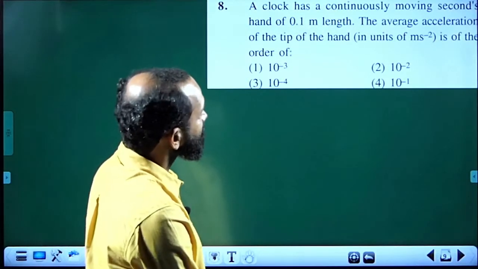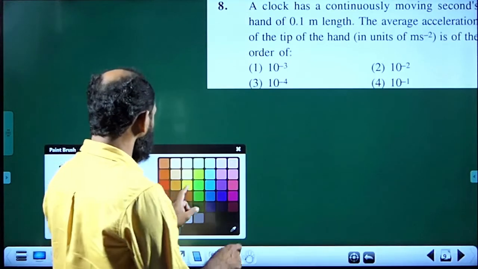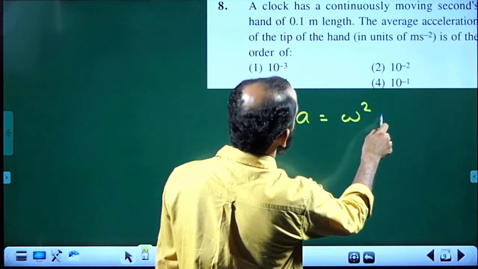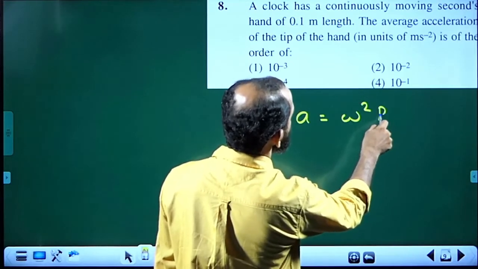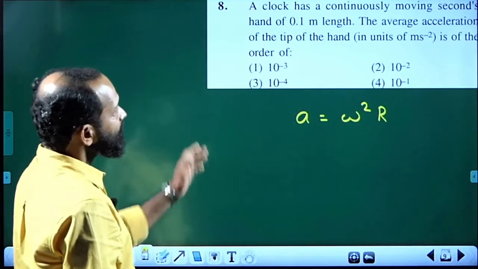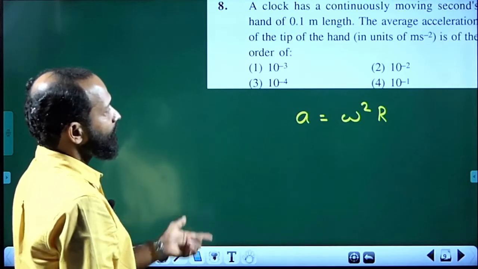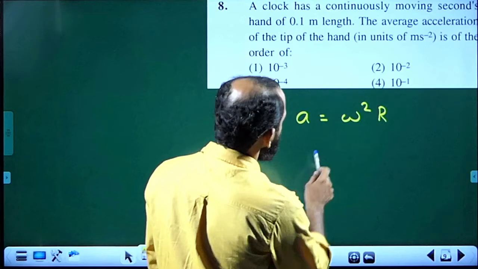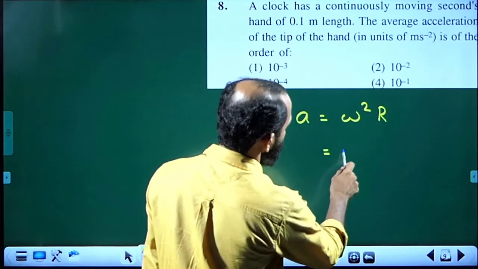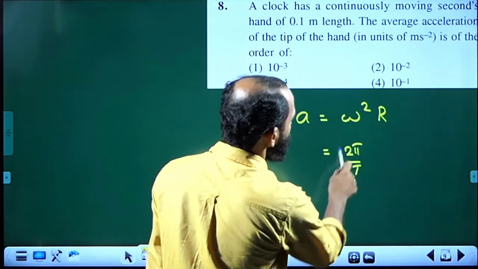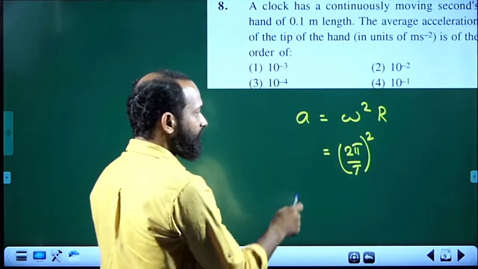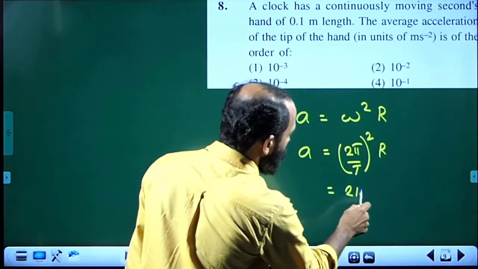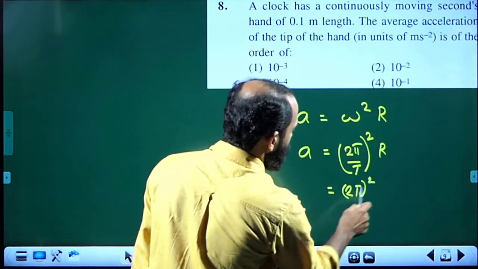Average acceleration of the tip, acceleration of the clock A is equal to omega square times r, where r is the radius. Radius is the length of the second hand, which is 0.1 meter, but omega is not given, but it is a second hand. What is the angular speed of second hand? Which is 2 pi by t, but omega square is there. So, (2 pi by t) all square times r, that is 4 pi square divided by t square.